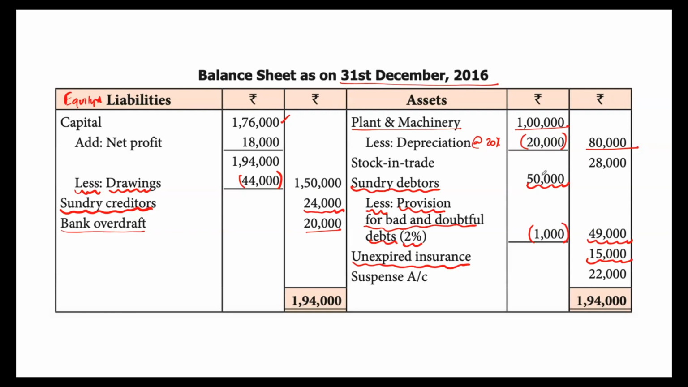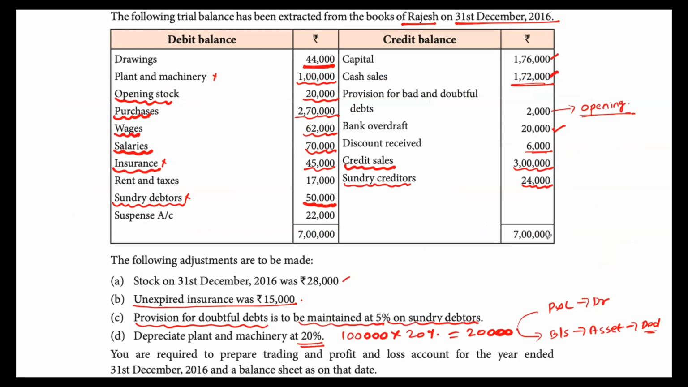As per this information, the provision that is required is only 1,000. But already there is an opening provision of 2,000, but what is required now is only 1,000. So there is an excess provision. That excess provision has to be reversed. When you create a provision, you will take it to the debit side of the P&L. When you reverse it, you have to take it to the credit side.